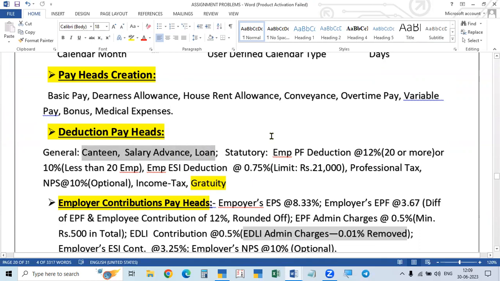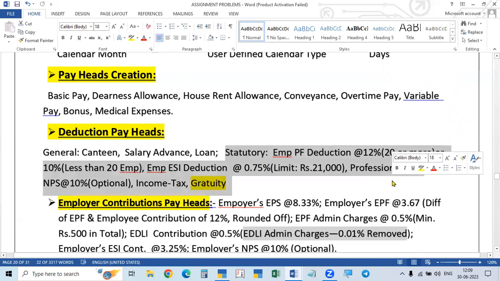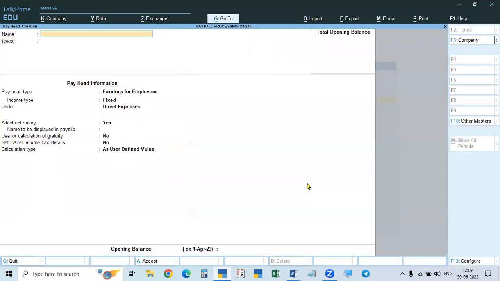Now these are the general deductions, deductions made by the employer from the employee salary, and the amount is kept with the employer. That is why they are called general deductions. And others, as per the government rules, we have to deduct some amounts from the salary of the employees. So they are called statutory deductions. What are the statutory deductions? See here. Now we'll go to creation.